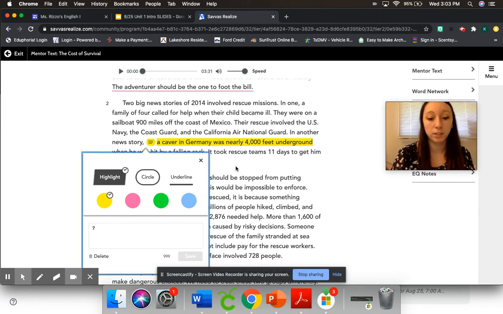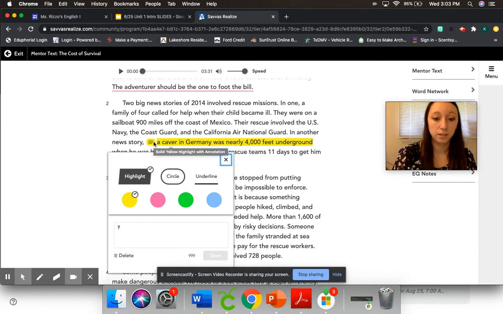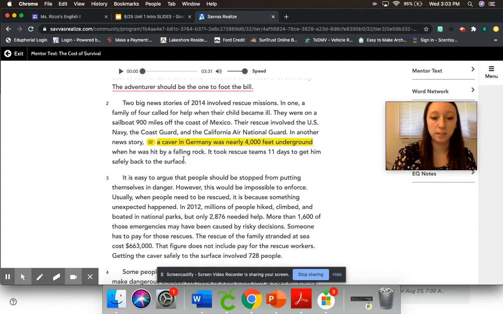It doesn't matter what color you highlight it. Just make sure that you put an annotation. I wonder if I can click here and put an annotation? No. Okay, so you have to highlight it. That's just how it is. I don't really care about the highlighting. We will be using highlighting later on, specific colors for specific things, but for this annotation, don't worry about the highlights.